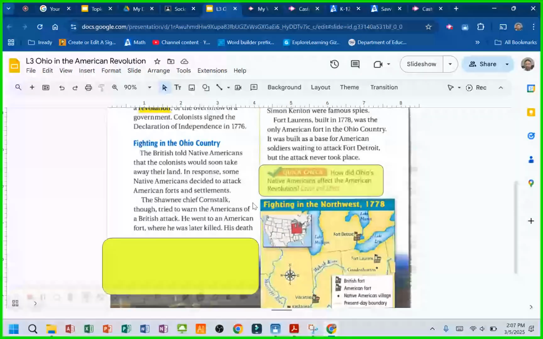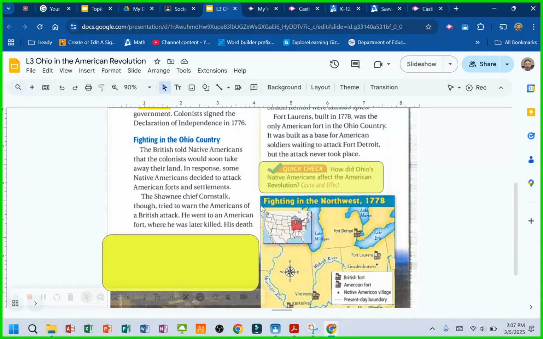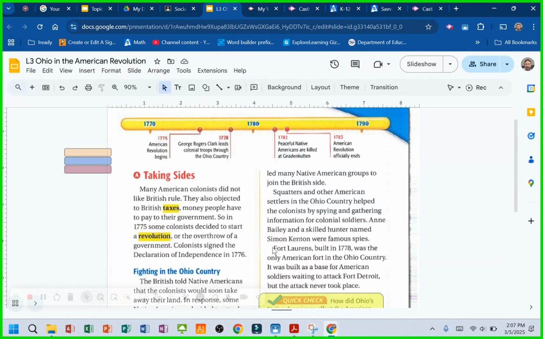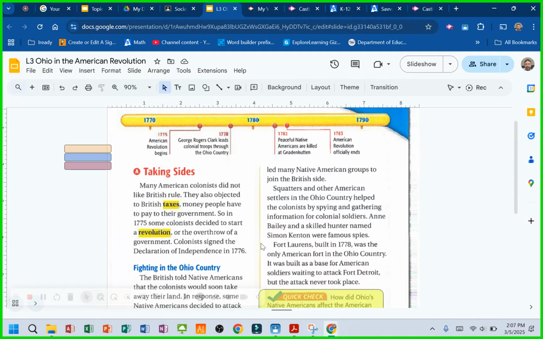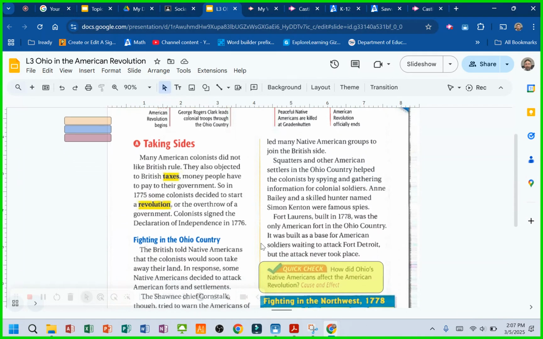The British told Native Americans that the colonists would soon take away their land. In response, some Native Americans decided to attack American forts and settlers. The Shawnee chief, Cornstalk, tried to warn the Americans of a British attack. He went to an American fort where he was later killed. His death led many Native American groups to join the British side.